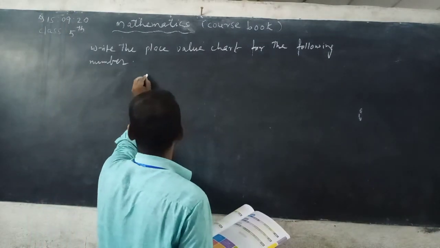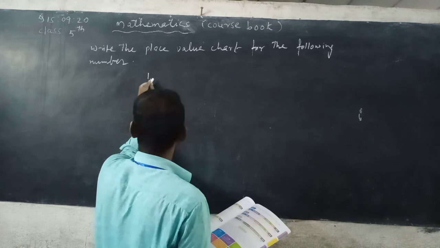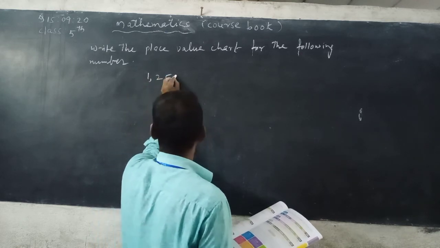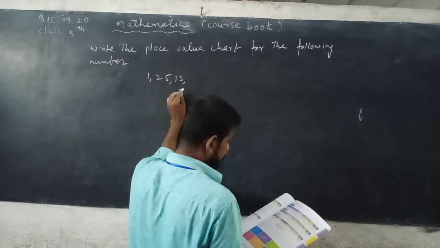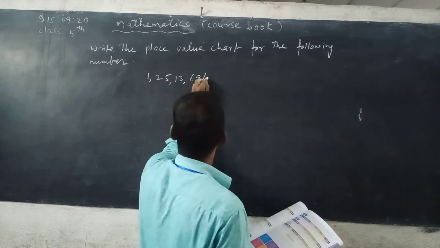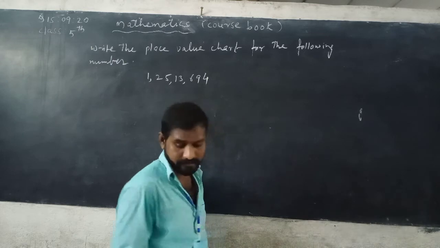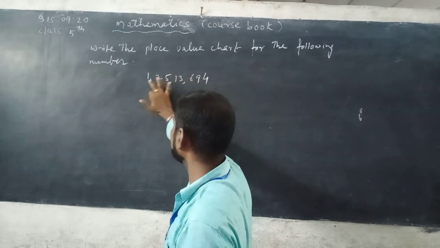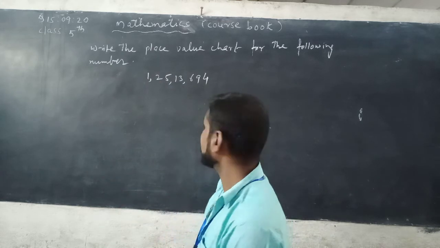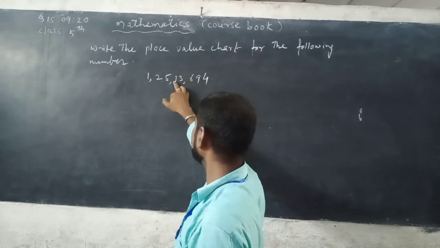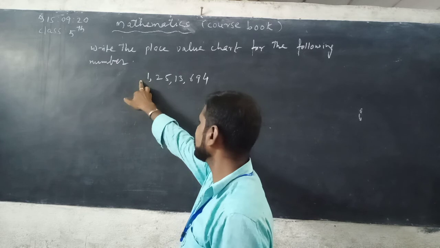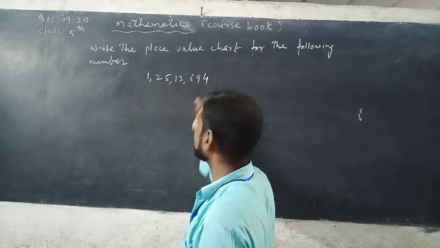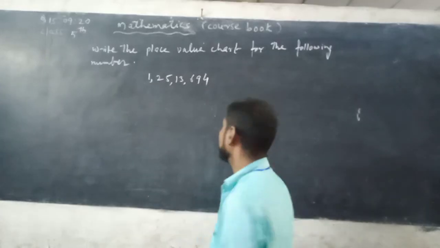See here, read this number. Are you able to read? See, how many periods are there in it? Ones period, thousands period, lakhs period, crores period. See here, ones, tens, hundreds, 1,000, 10,000, lakh, 10 lakh, crore. 1 crore, 25 lakh, 13,694.